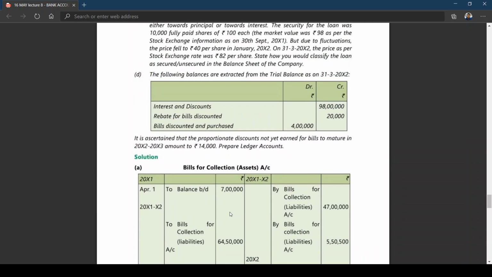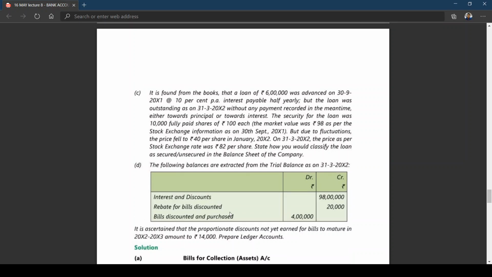The third part of the question we haven't seen yet. This is about whether it's a secured loan or unsecured loan. Regarding that, a problem has been framed. It is found from the books that a loan of 6 lakhs was advanced on 30th September 2008 at 10% per annum, interest payable half yearly. But the loan was outstanding as on 31st March 2012 without any payment recorded, either towards principal or towards interest.